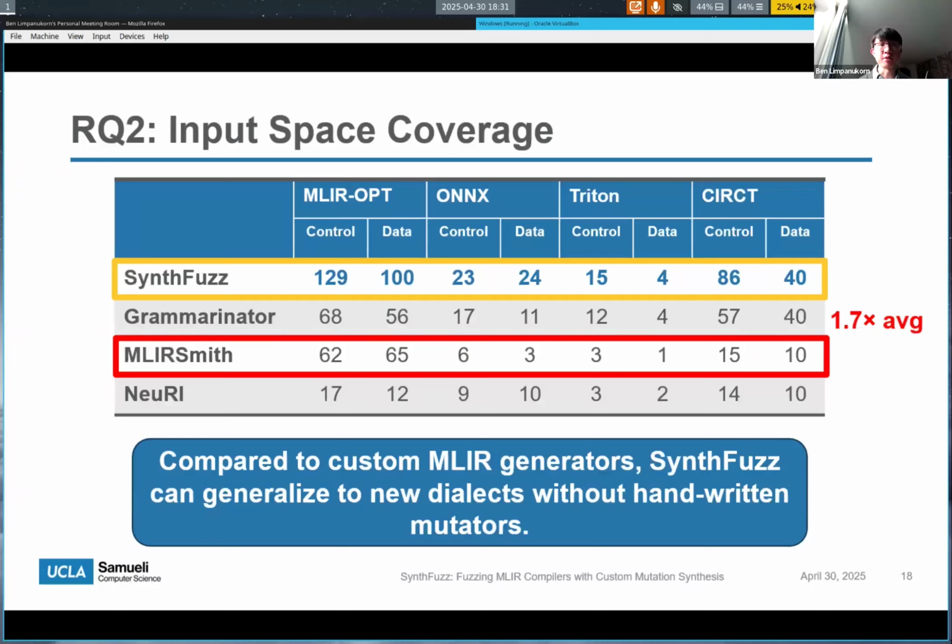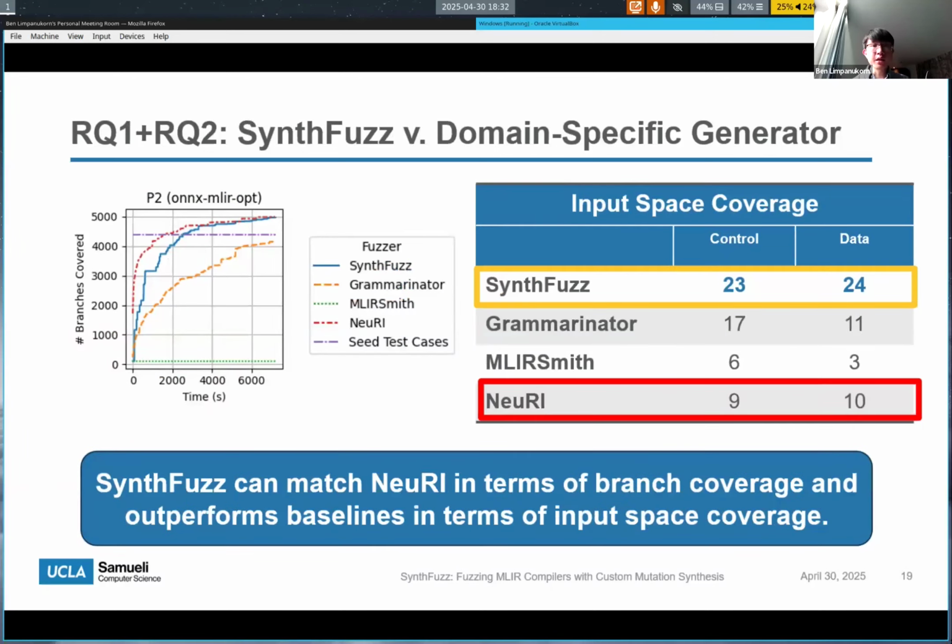Next, we look at input space coverage, and we see that SynthFuzz outperforms all baselines in terms of both control and data dependencies. This demonstrates how SynthFuzz can generalize to new dialects without the need for manual effort to hand code custom generators. Then, looking more closely at Onyx MLIR, which is a compiler particularly for ML models, we find that SynthFuzz can match the performance of domain-specific fuzzers like Nuri that generate ML models at the input level. What this shows is that fuzzing at the IR level has particular advantages compared to fuzzing at the input model level.